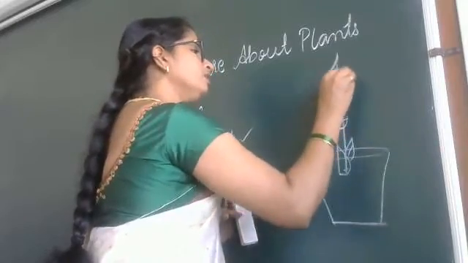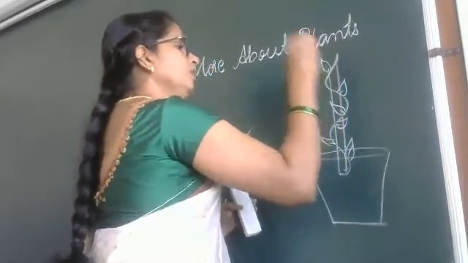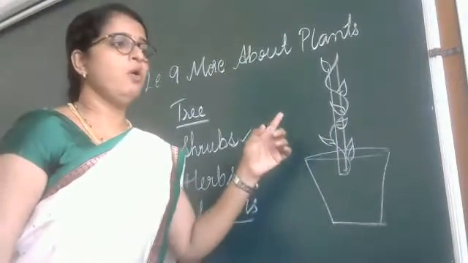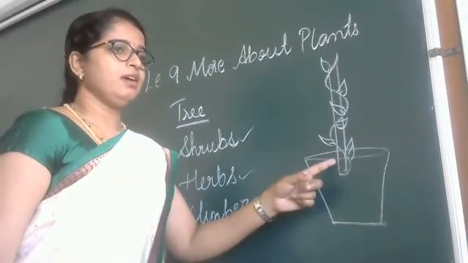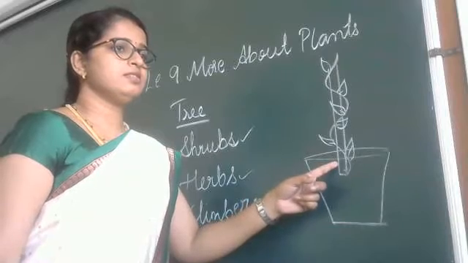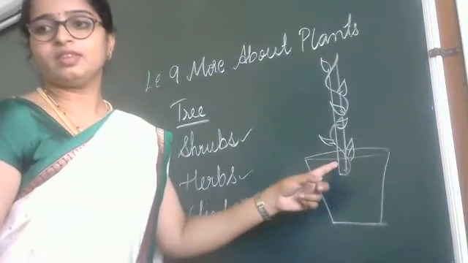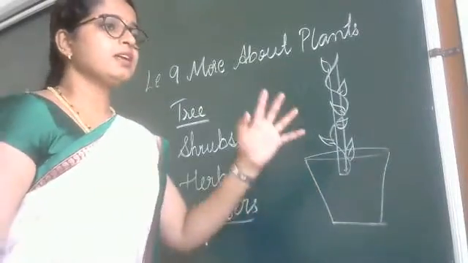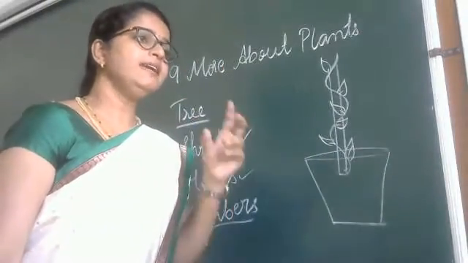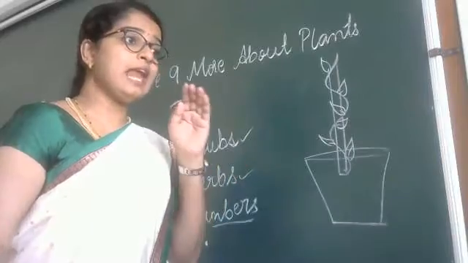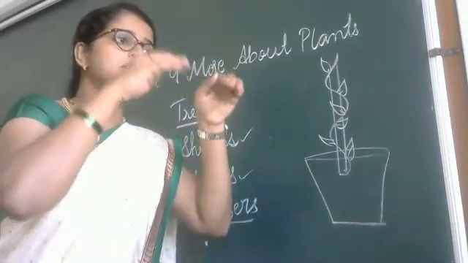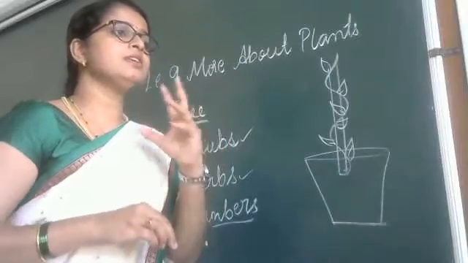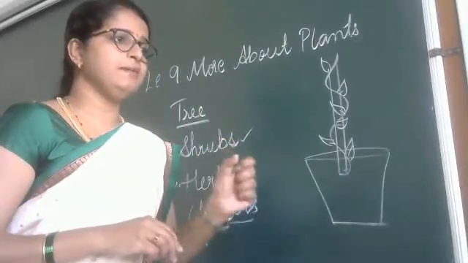They cannot grow upright on their own. See here. They need support. This is climbers. Climber, the word itself tells climb. Climbers means that to climb up, it needs something. That is called climbers.